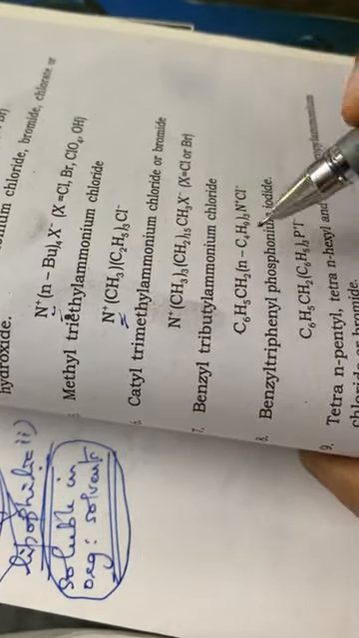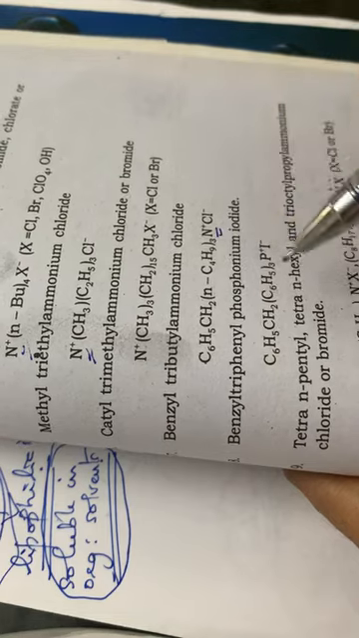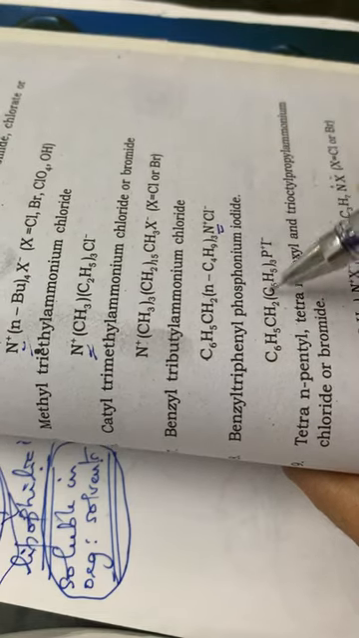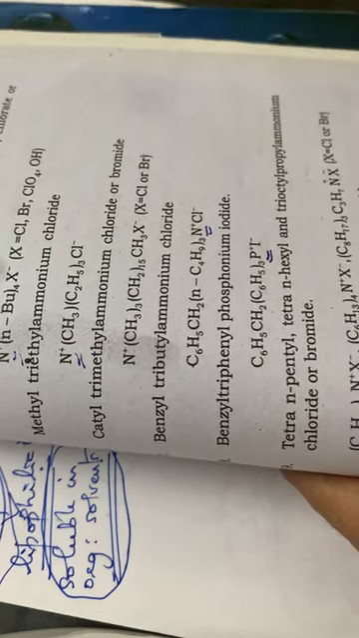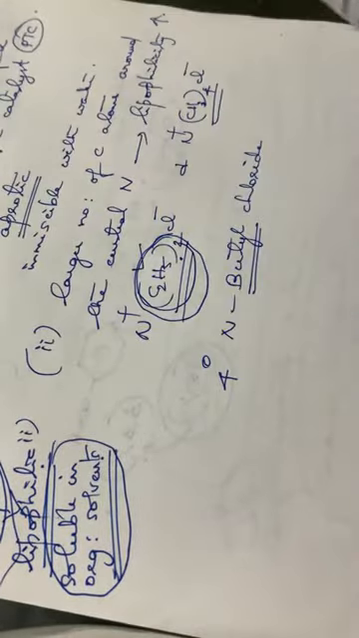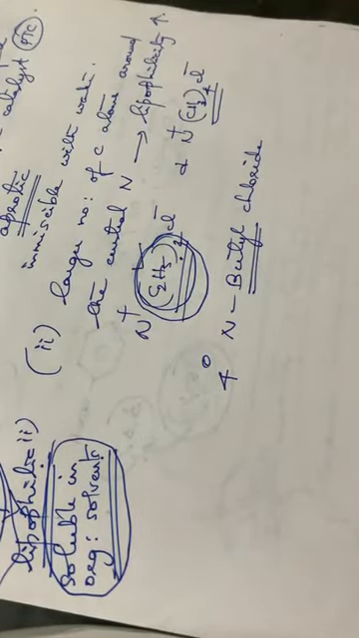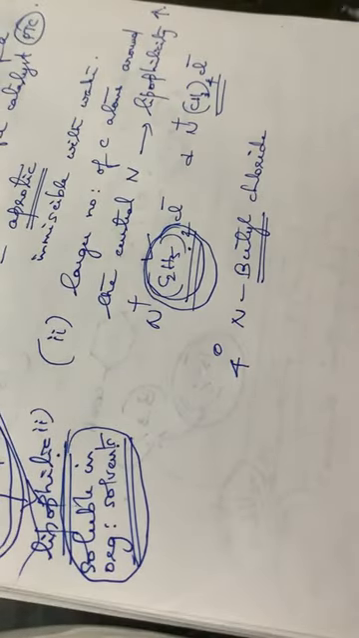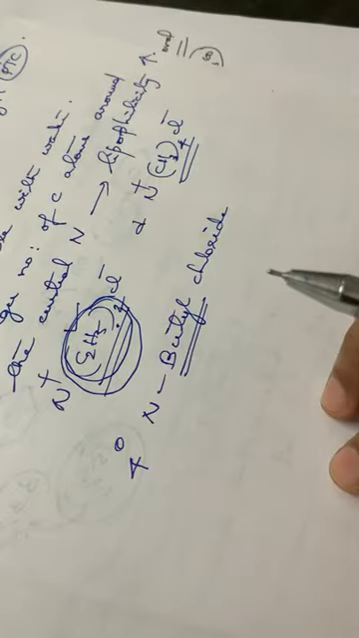It has got an N plus, isn't it? All of them will be having an N plus, and here it has got P plus. Okay, so the main thing is that while considering the case of PTC, it should be having a nitrogen atom and also a longer number of carbon chain. Okay. Then the next is advantages of using phase transfer catalysis.